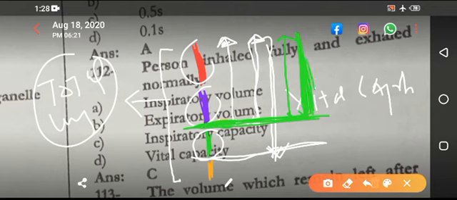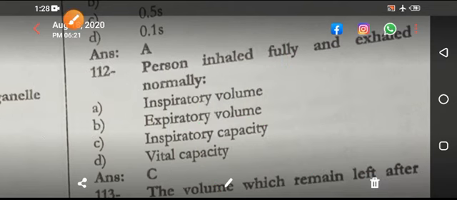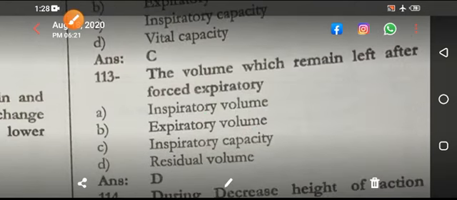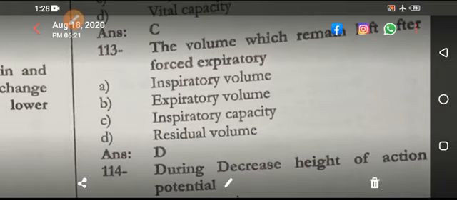Inspiratory capacity means the upper two. Expiratory capacity means the lower two. Or this is also called the functional residual capacity, the lower two. So this is actually what? Inspiratory capacity. This is what? The volume which remains left after forced expiration.